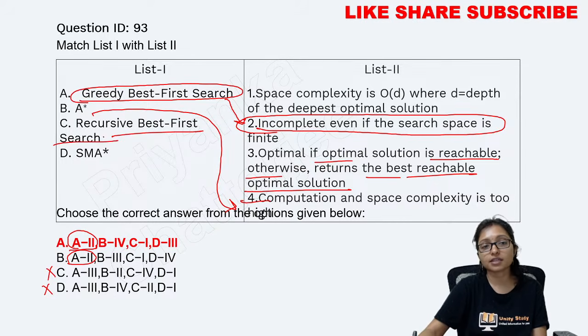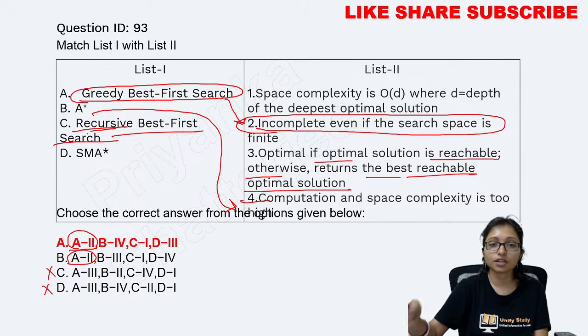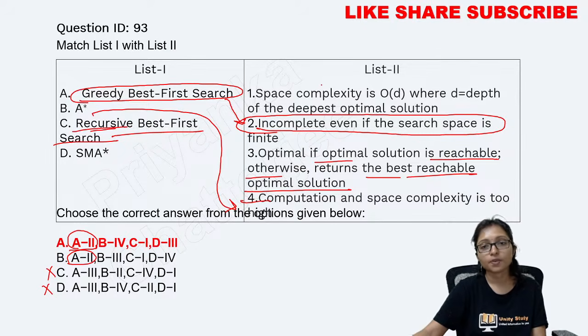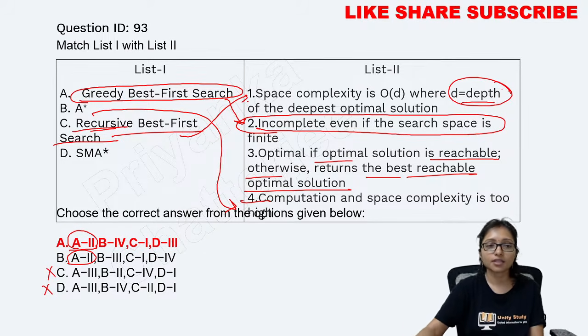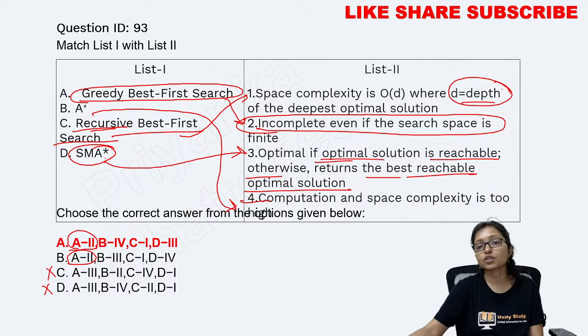Recursive best-first search. Recursive means recursion. So here it is going in depth. This is D, the deepest one. Recursive is going to the deepest, that's why it is recursive. SMA star is giving the optimal if an optimal solution is reachable, otherwise the best reachable optimal solution. That is the SMA star.